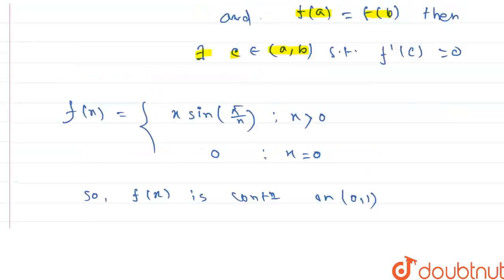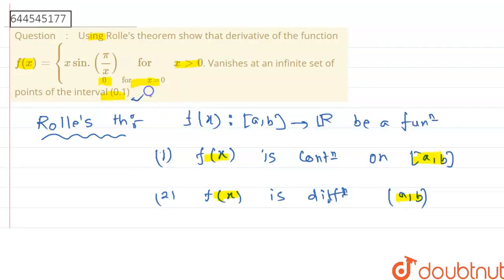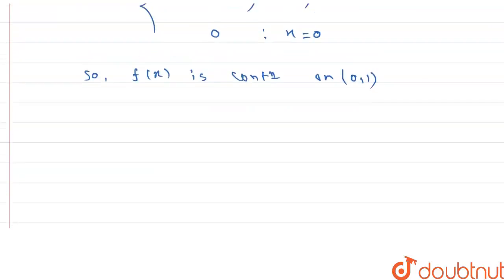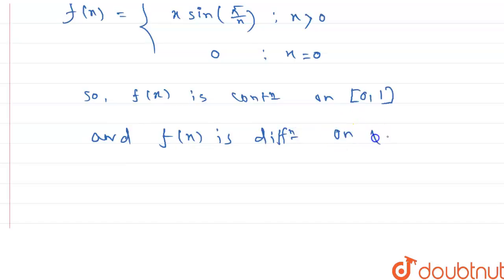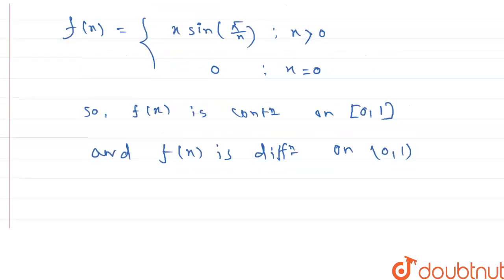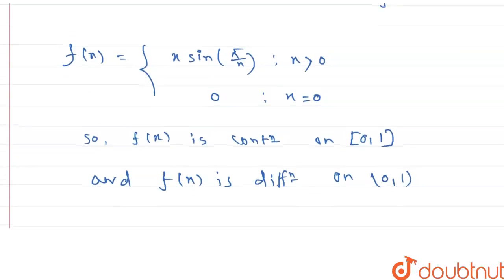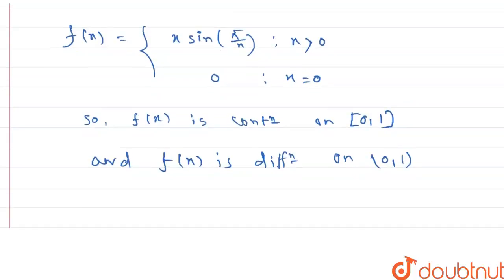Why? Because in the question the interval 0, 1 is given. So for this purpose we consider that interval. Sorry, this is the closed interval 0, 1, and f of x is also differentiable on the open interval 0, 1. If we differentiate the function, we can clearly understand that f of x is differentiable.